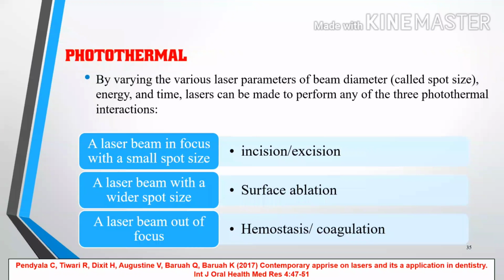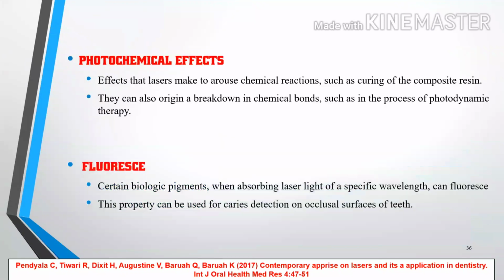The laser beam focused with a small spot size causes incision and excision. A laser beam with a wider spot size causes surface ablation. A laser beam out of focus causes hemostasis and coagulation.